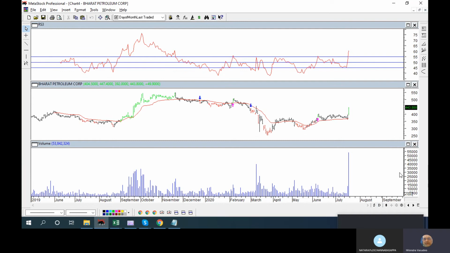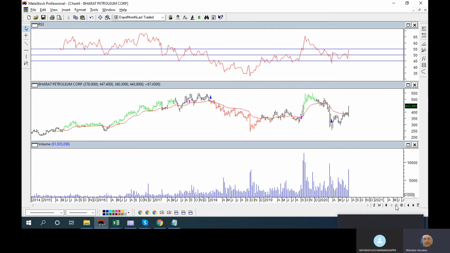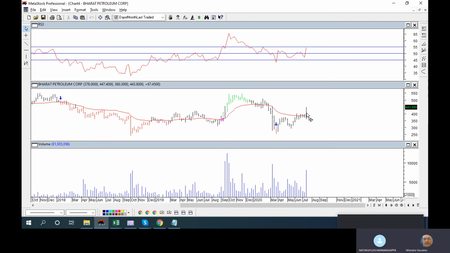Now over here on the weekly chart, this is daily. We will shift to weekly. Now on the weekly chart, it is still in hold because it is not in the red. So maybe in the March 23rd week, it told you to exit. So you had 100 shares, you exited only 50, and the balance you are holding. So the advantage is that if there is any reversal or recovery, you still benefit out of it.